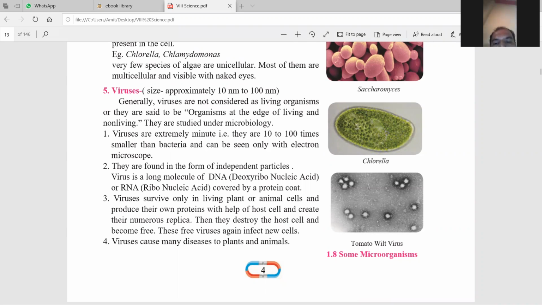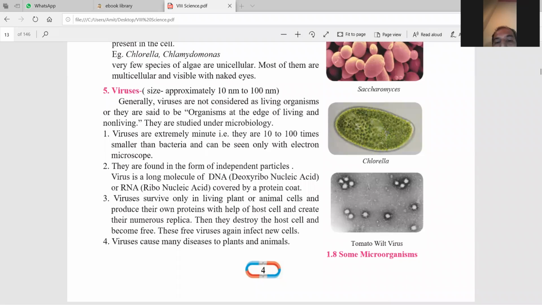Now these viruses are covered with DNA and RNA protein code. Now what is DNA, RNA? DNA means deoxyribonucleic acid, and RNA means ribonucleic acid. Now viruses survive only in living plant and animal cells, and produce their own protein with the help of the host cell. होस्ट सेल, मतलब वो हमारे जो बॉडी में रहते हैं, तो हमारे जो बॉडी के जो सेल्स रहते हैं, with the help of that cell they can prepare their food, means proteins, and they can stay alive.